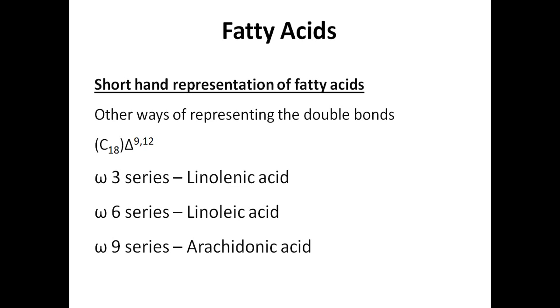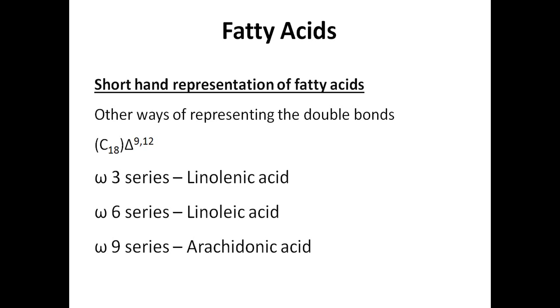Now that is the carboxylic carbon. If you are starting the numbering from the carboxylic carbon, whatever we have discussed earlier is applicable. There is another shorthand representation of these fatty acids, that is omega. Suppose I write C18 delta 9,12. It means that the fatty acid has 18 carbons in its structure. It has 2 double bonds positioned at 9 and 12. Likewise we can also represent.